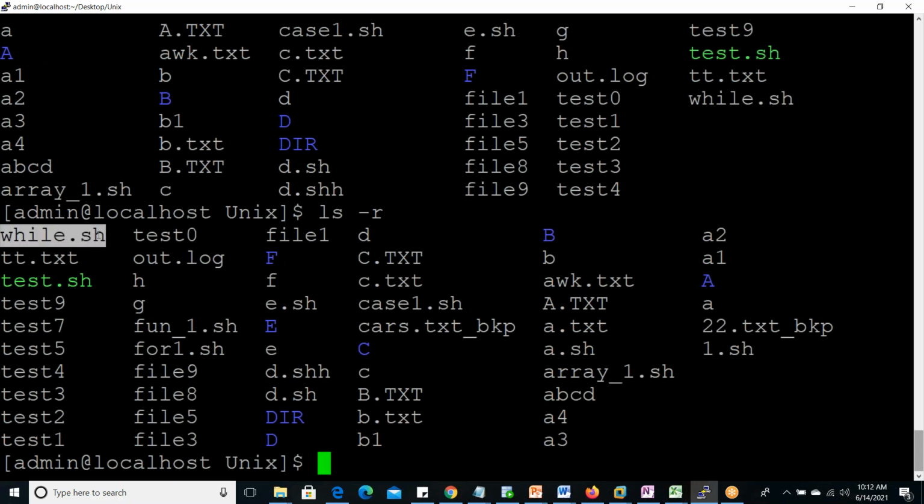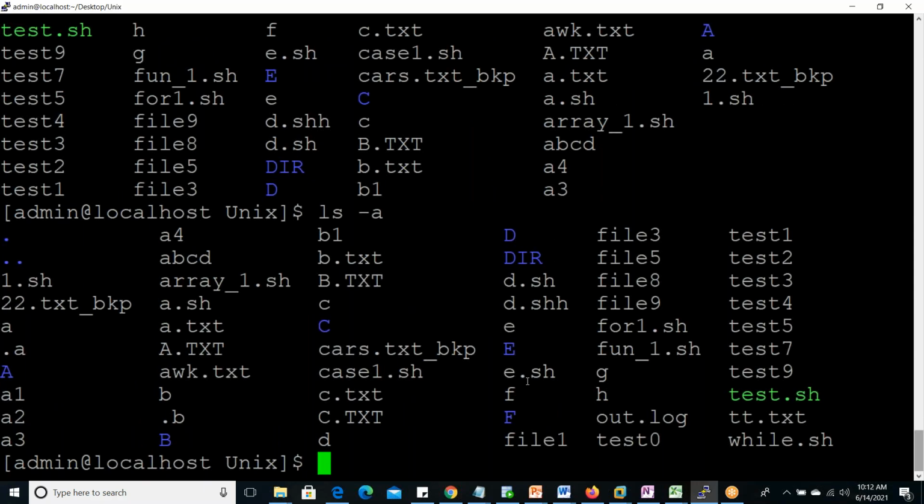ls minus r, reverse ASCII character wise it will display. So started from W. Same column wise only, field wise, column wise, field wise, column wise, 1.sh at the end, and ls minus r. ls minus a, along with hidden files it will display. Whatever it is displaying, fine. Along with that hidden files also it will display.